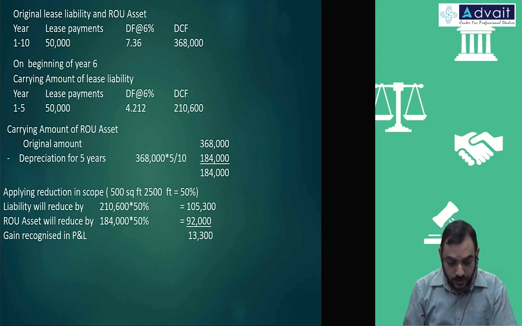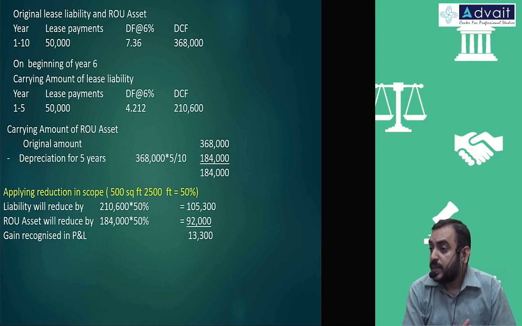Okay, so this is the first step, accounting for reduction in scope. Now we'll go for remeasurement of liability.